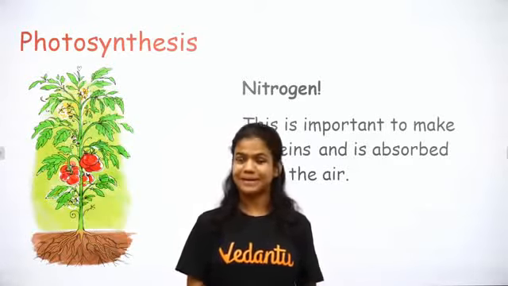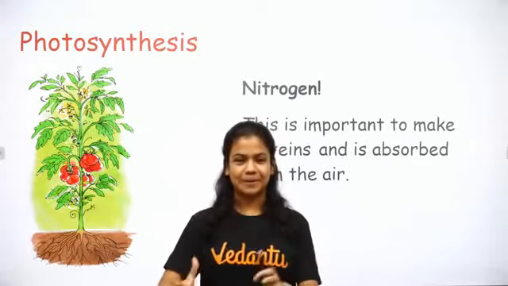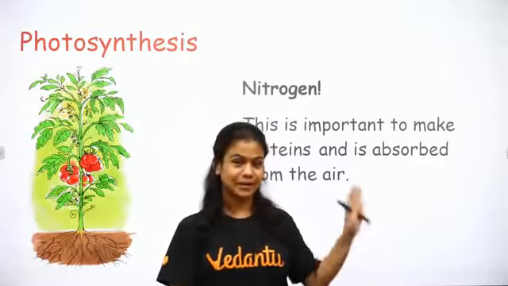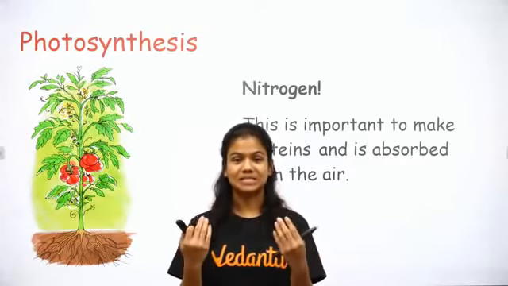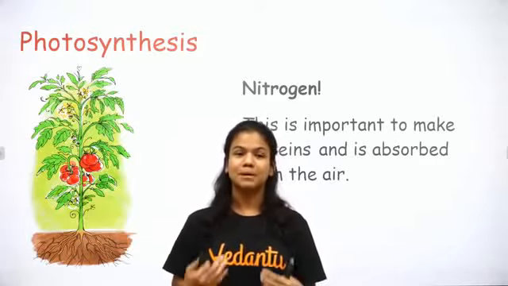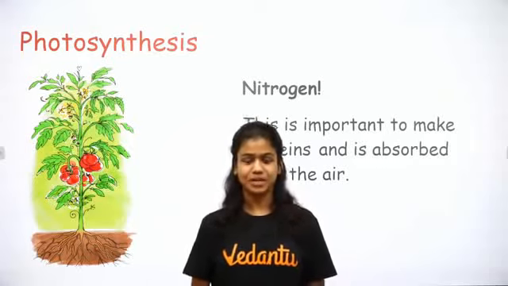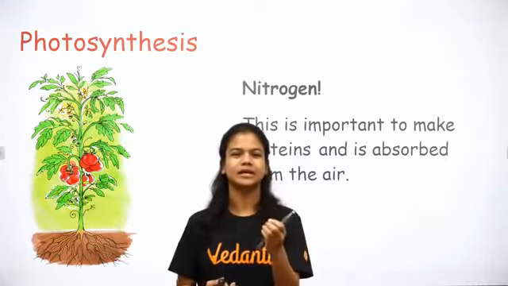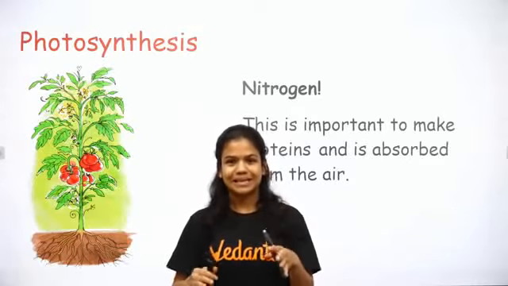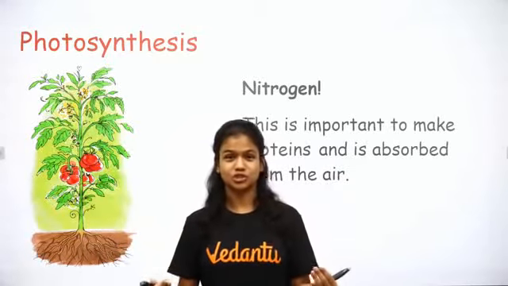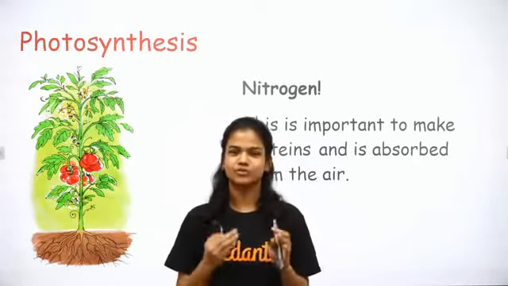Okay, I'm going to repeat that again. It's a little bit complicated. They use water and carbon dioxide to make carbohydrates like we saw in photosynthesis, but they need nitrogen to make basically proteins and fats, right? But they don't use the nitrogen that's present in the air around us just like that. For that, there is a very specific kind of bacteria which is present in the root of the plant, and it basically converts all this nitrogen which is around us and gives it to the plant. Alright, that is why nitrogen is very important.